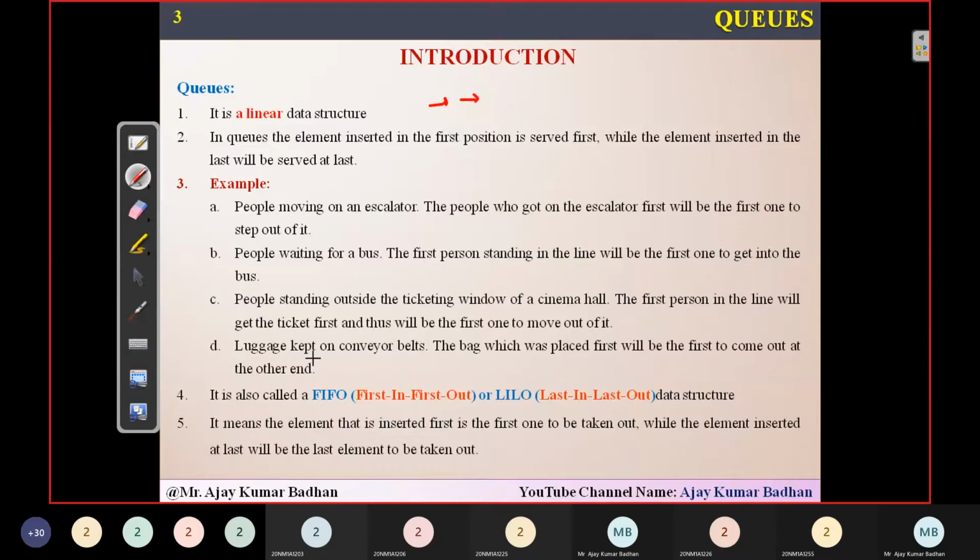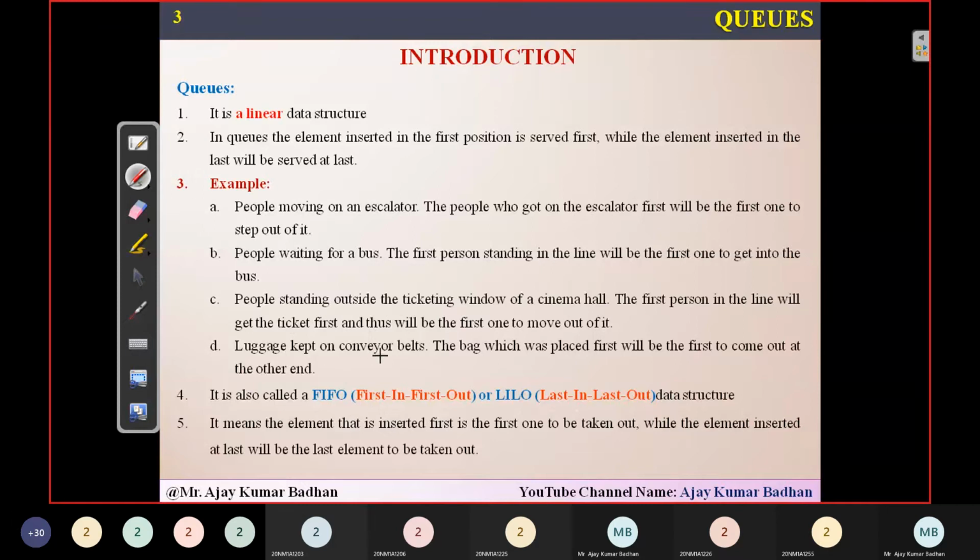Okay. The remaining examples are similar to the one which I have explained. Something like you people standing in front of a cinema hall ticket counter, waiting for your turn. Whoever is present in front of you will be served first. If you're the second person in the line, you will be served second. If 10 people are there, the 10th person will be served only after the first 9 people have been served. That comes under a queue.